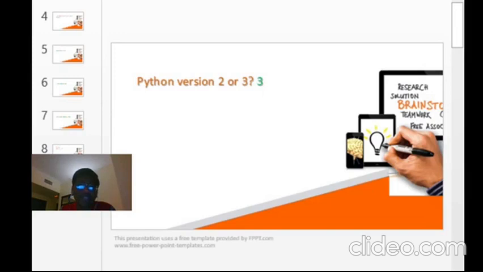That is the reason version 3 is the latest one. They have already declared it, probably within 1 year, I'm not very sure when, but it is going to expire very soon. That is the reason version 3 is the future, not version 2. Whoever is in version 2 will continue because backward compatibility is provided. But whoever is newly learning or working, definitely version 3 is the one we have to choose. Here in our sessions, we are teaching version 3 itself, that is the latest.